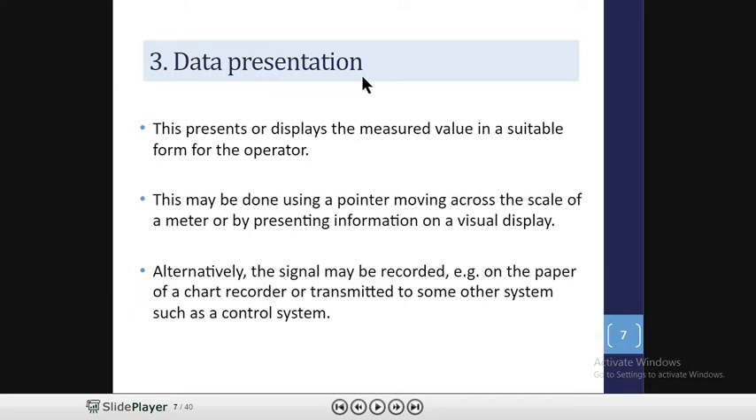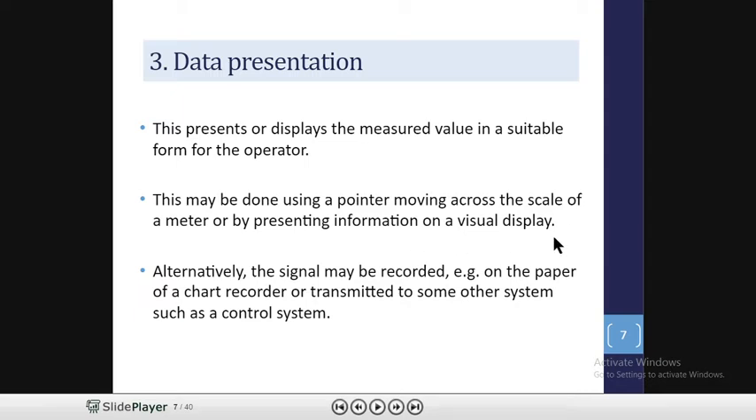This is the data presentation or display unit. It is the part of the measurement system that presents or displays the measured value in a suitable form to the operator. This may be done using a pointer moving across the scale of a meter, or by presenting the information on a visual display.